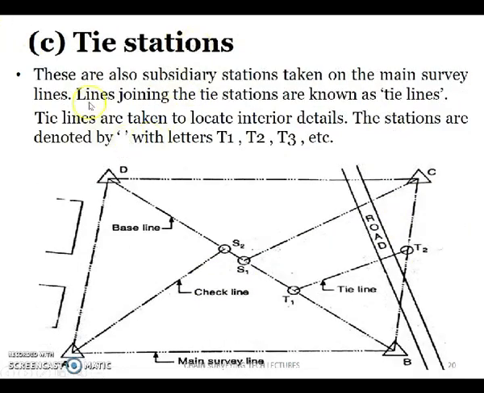Next, tie stations. These are also subsidiary stations taken on the main survey lines. Tie lines are taken to locate the interior details. Here we can see T1 and T2. T1 and T2 are the tie stations, and the line joining two tie stations is called a tie line. These are all taken to locate the interior details inside the plot.